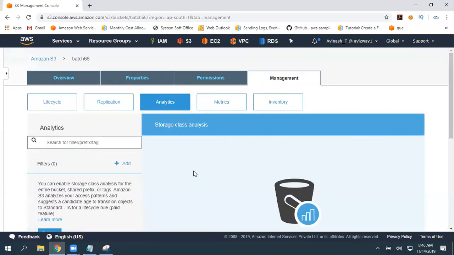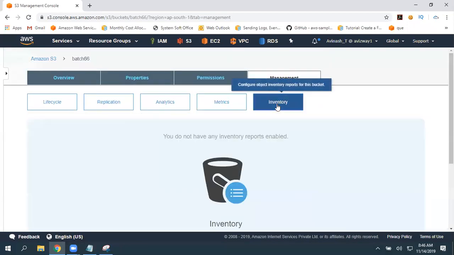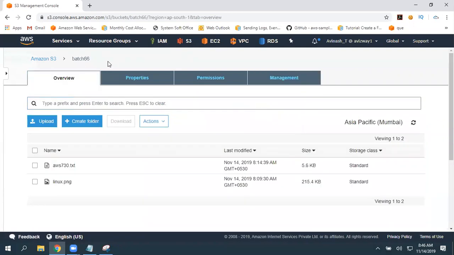Analytics, storage class analytics. So you have an object in S3 standard, but you are not accessing it for the last 60 days or 90 days. This gives a report. Why don't you consider moving that to infrequent access? You can save some money and all. So you can get storage analytics. Metrics, it gives graphs. Inventory, you can get a report. So all these features we are going to discuss in our coming sessions.